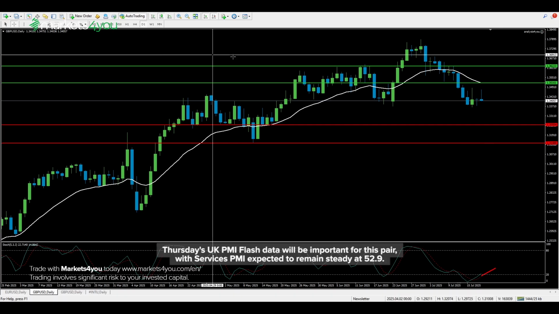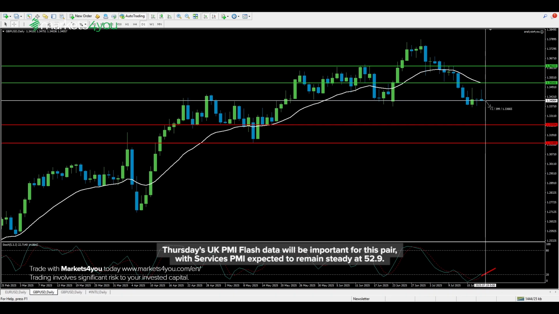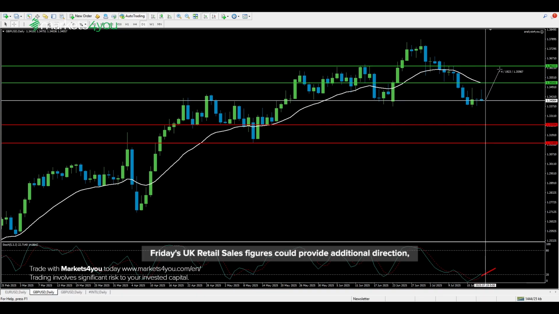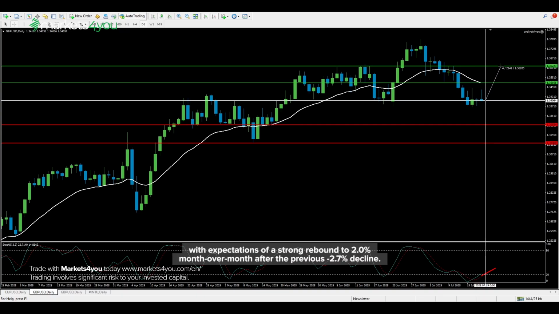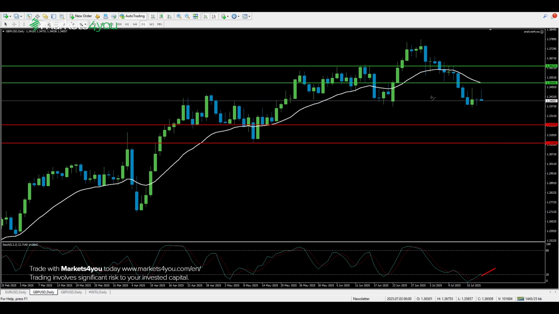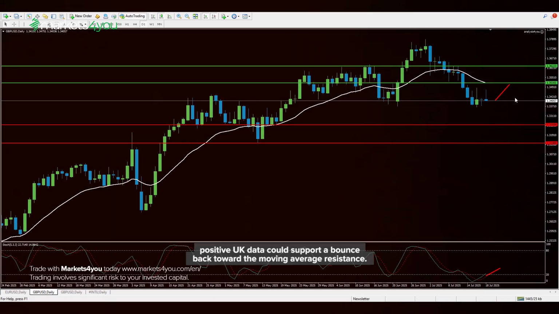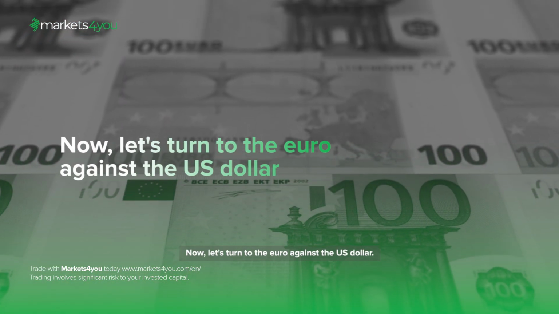Thursday's UK PMI flash data will be important for this pair, with services PMI expected to remain steady at 52.9. Friday's UK retail sales figures could provide additional direction, with expectations of a strong rebound to 2% month-over-month after the previous -2.7% decline. Given the current oversold technical condition, positive UK data could support a bounce back toward the moving average resistance. Now, let's turn to the euro against the US dollar.